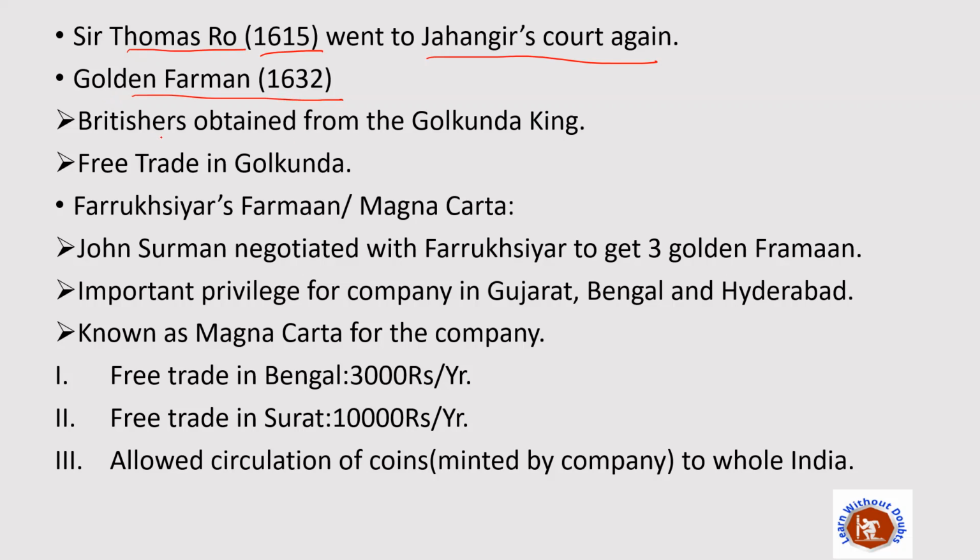This golden farman was obtained by the British from the Golconda king, and it gave them the right to do free trade in Golconda.